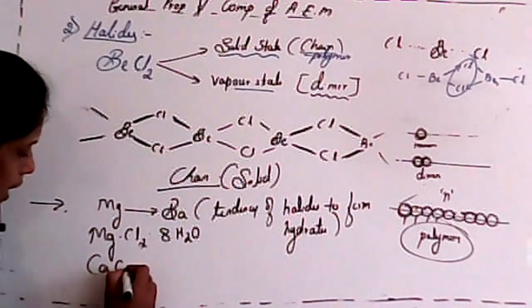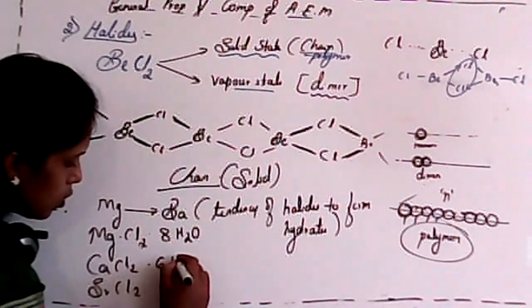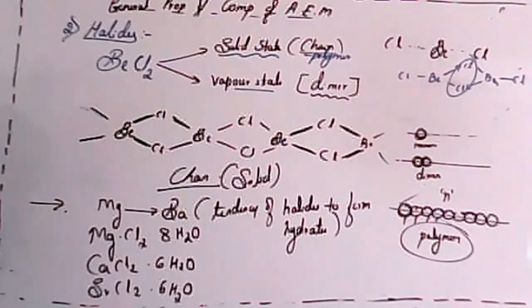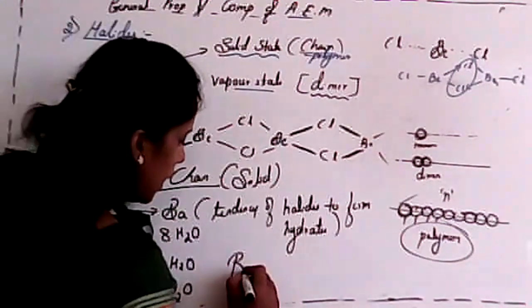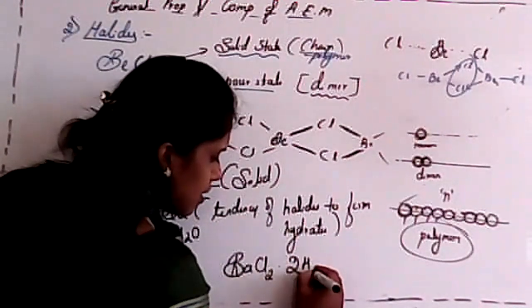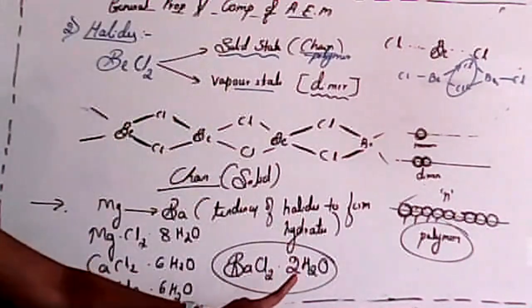If I consider calcium chloride and strontium chloride, they need almost 6 molecules of H2O. But whenever we consider barium chloride, it needs the minimum amount, almost 2 molecules of water.